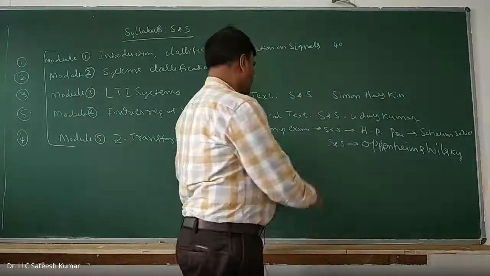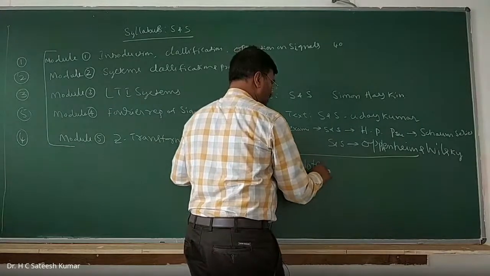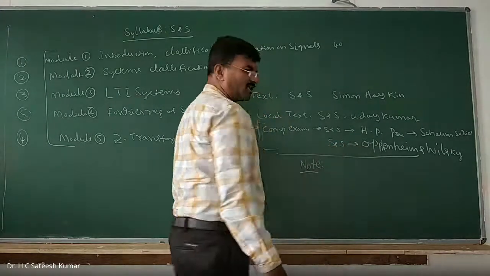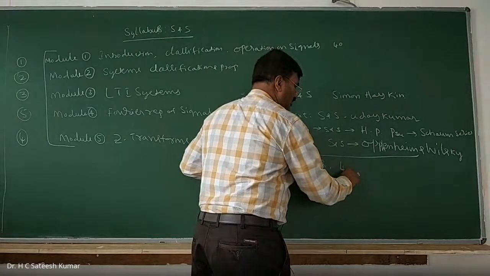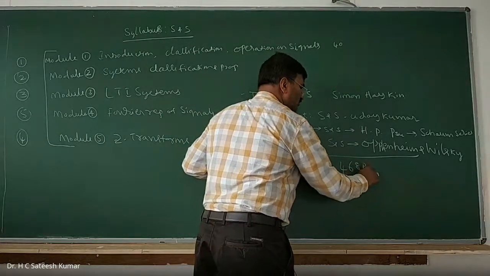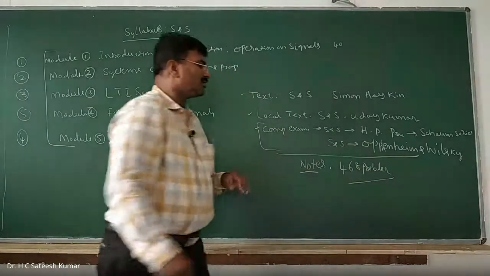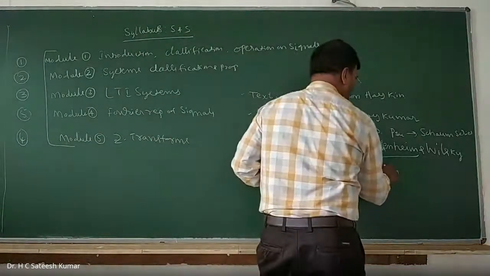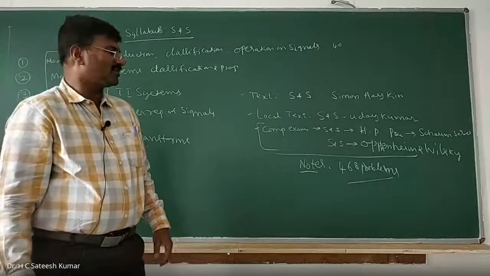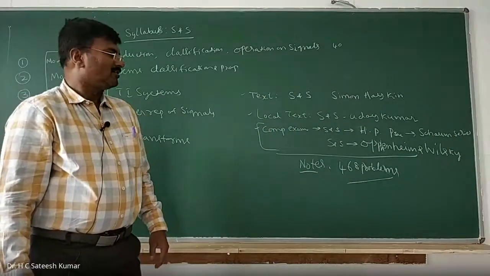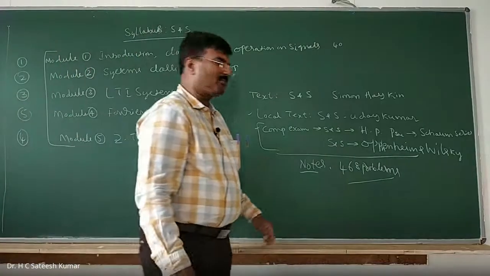And after all these things, I have my notes, and the notes are available everywhere, including our Xerox center. In my notes, I have solved 468 problems. If you are able to understand and solve those 468 problems, you can get more than 90 marks.